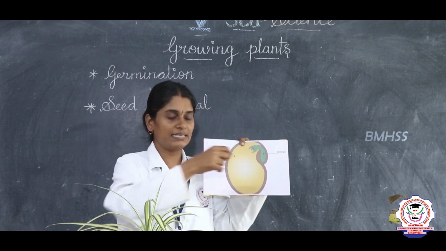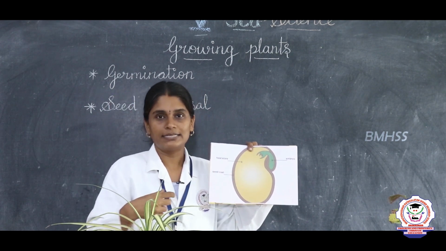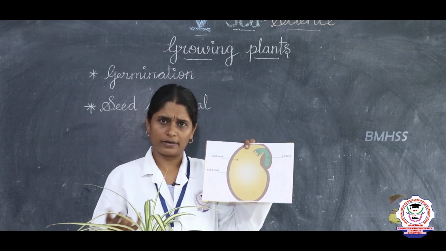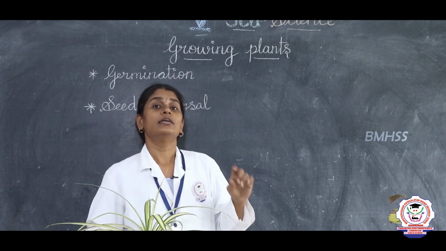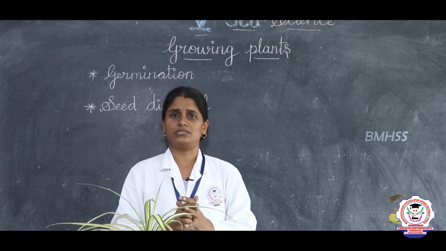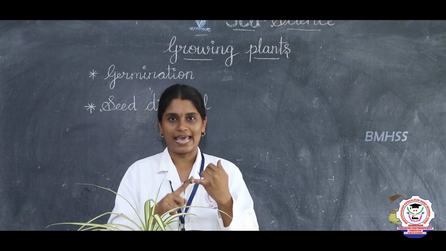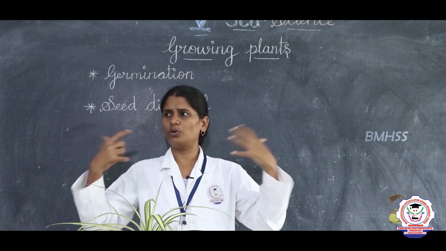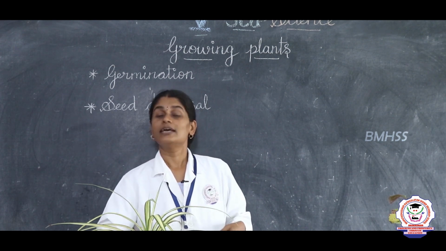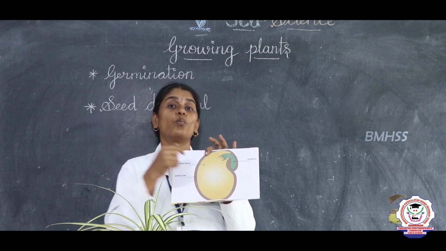What happens once the seed is dispersed? The birds or the animals will eat the seed and the seed will be destroyed and it will not grow into a new plant, right? So it is very important for a seed to get the proper conditions. What are the proper conditions? First thing, proper air. If we do not get air, we will suffocate, right? Same like that, the seed should also get proper air, and also water.